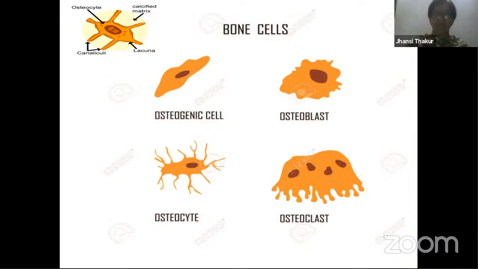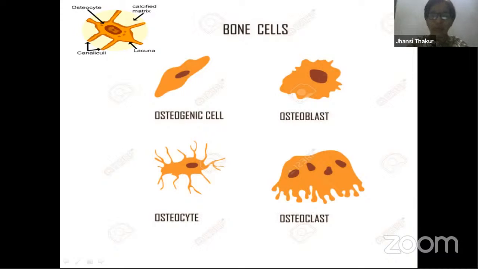This osteogenic cell slowly develops and becomes an osteoblast. You remember, I also taught you the difference between osteocyte and osteoblast. When you use the word blast, it means it secretes, in the case of bone, it secretes matrix.